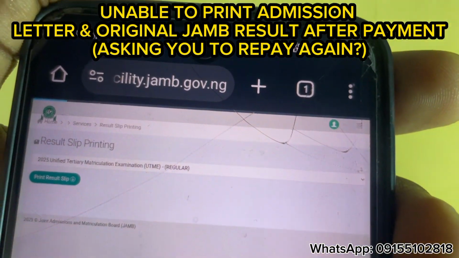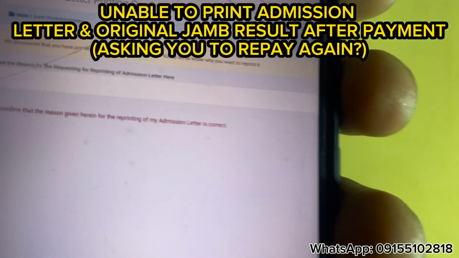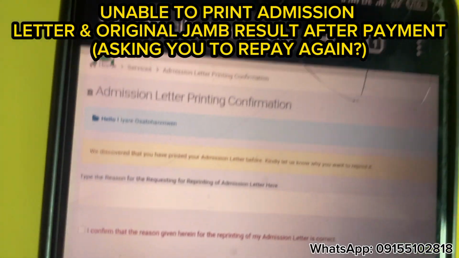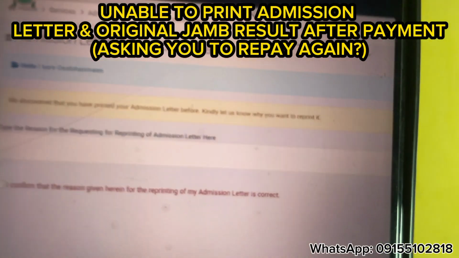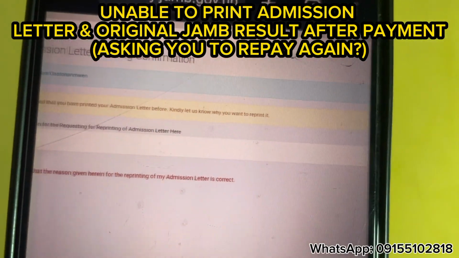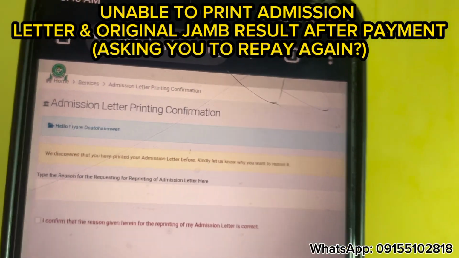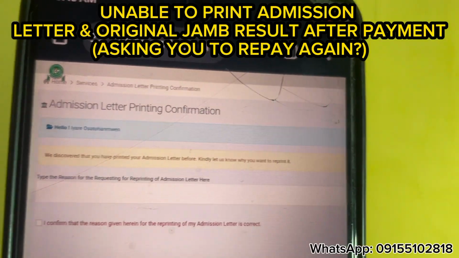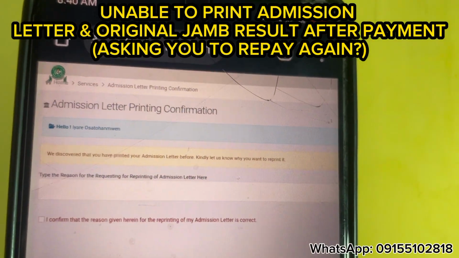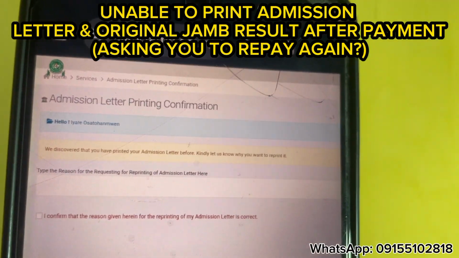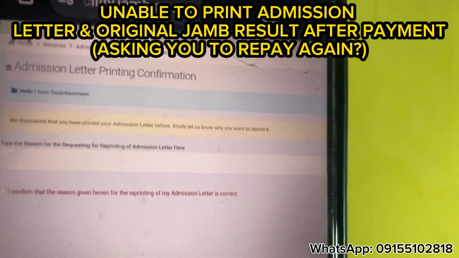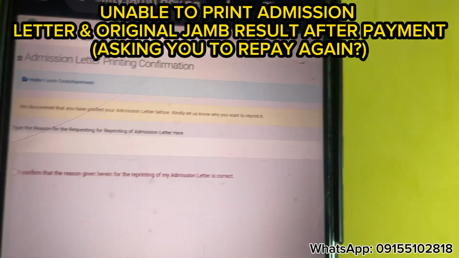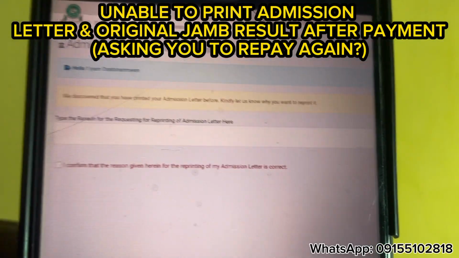Let me check. Okay, so what we have to do is that if you experience any of these issues, such as you have printed before, then it's still asking you to repay again, or it's telling you to go to a CBT center for biometric and printing, please don't do that. Come down to my WhatsApp, following my WhatsApp number displaying on my screen. Send me your login details, I mean your JAMB email address and your JAMB password. Then I will log into your portal, help you to rectify it, and you are going to pay me a token. I mean just a token.